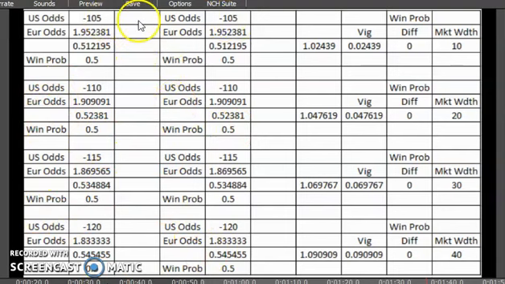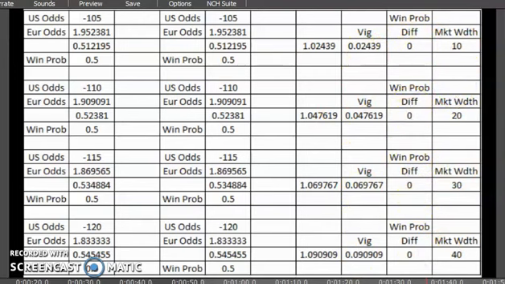The only thing that's changing is the vig increasing, from minus 105s to minus 110s, minus 115s and minus 120s. As the vig increases, the market width increases and the win probability difference stays constant.